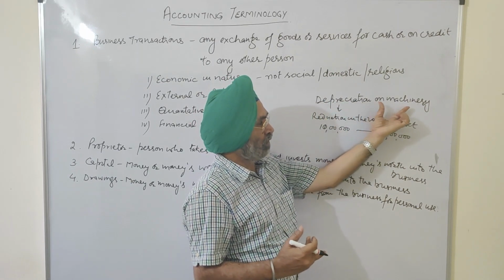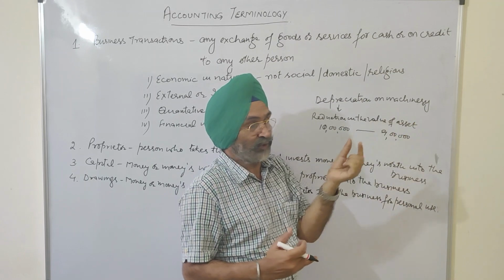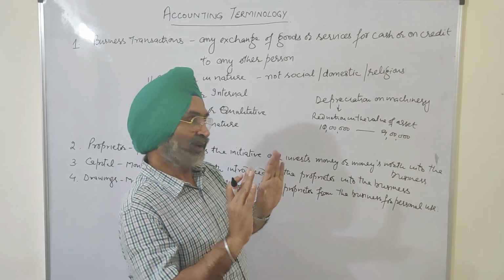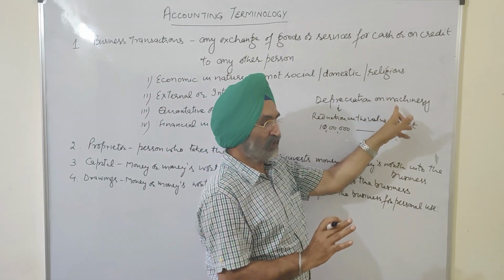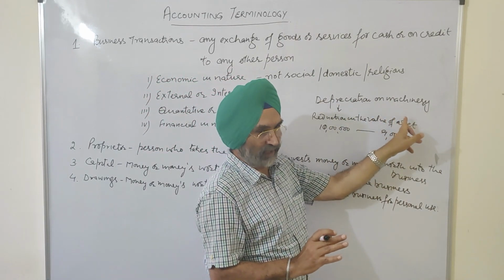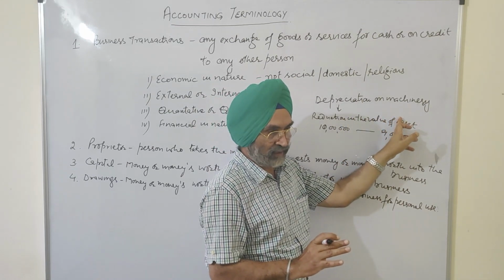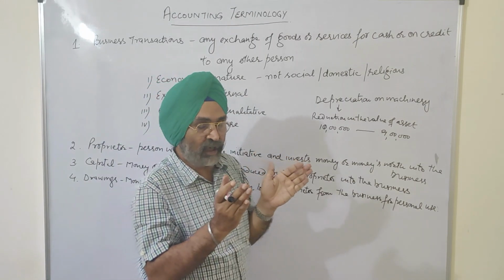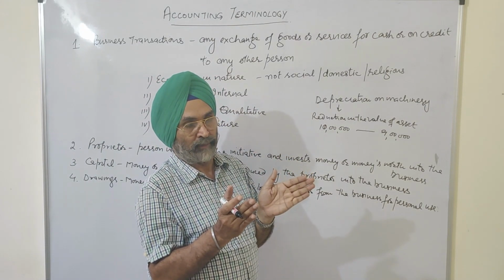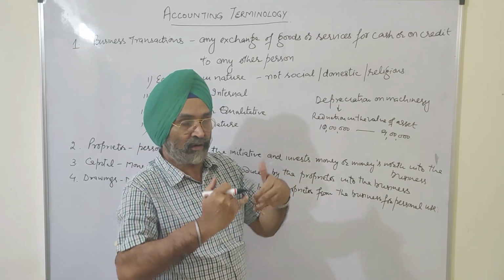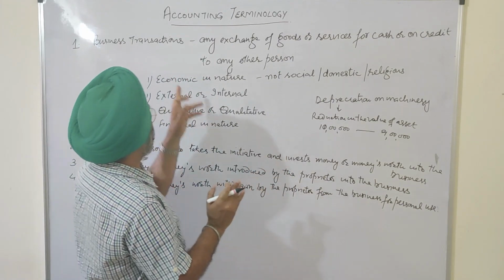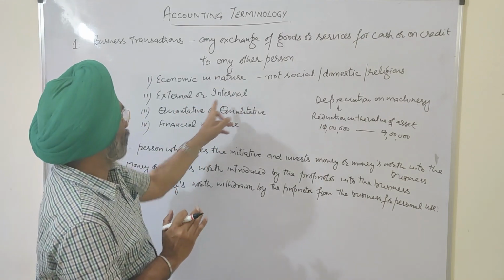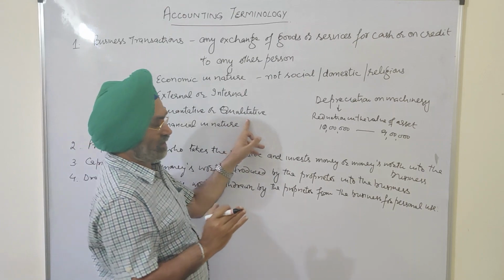This depreciation on any asset, I am using the word asset, we have not discussed so far. What do we mean by asset? At present, depreciation on machinery, depreciation on building, depreciation on furniture is an internal transaction. Two parties are not involved here because it is an internal transaction in the organization itself. So our business transaction or event may be external or internal, quantitative or qualitative.